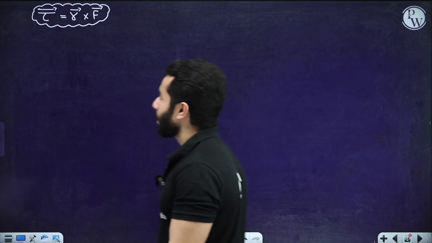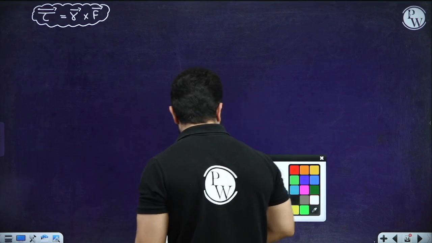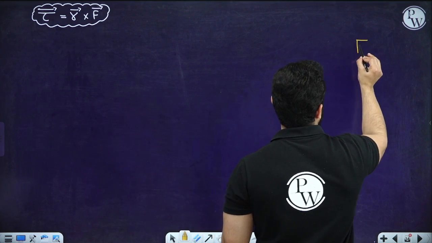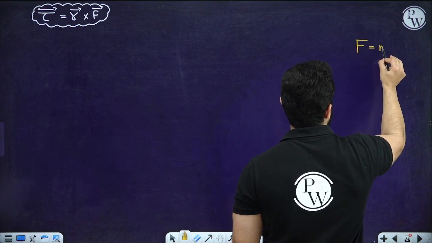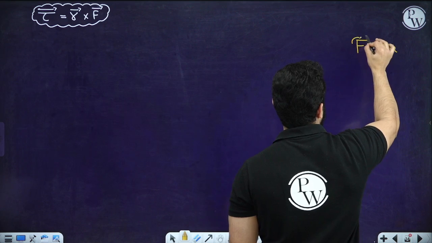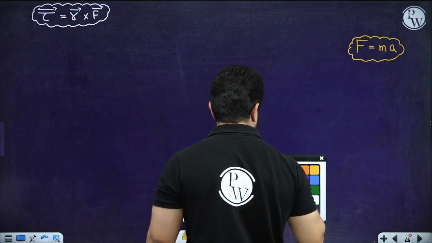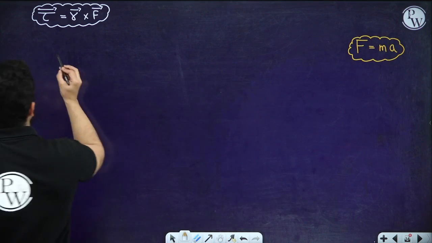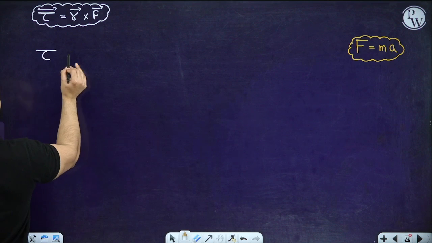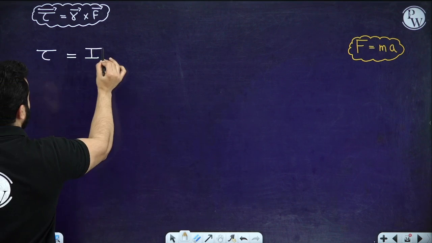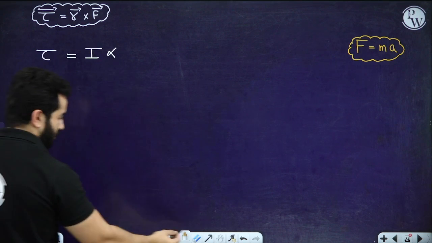Is that correct? If again I ask you to compare the torque with force, do you remember what force was? Force was mass times acceleration. So instead of torque, can I write moment of inertia times angular acceleration?